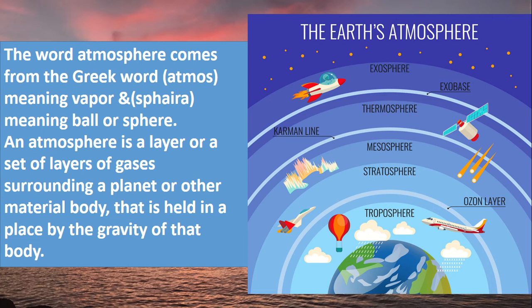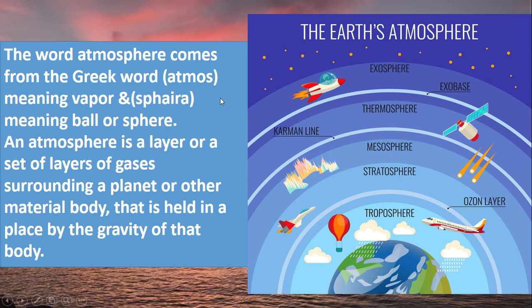And Earth attracts everything towards it. The layers of the atmosphere, whose names we have already learned in standard 7, are the troposphere, or weather layer or dense layer, and the stratosphere. In this layer, the ozone layer, we can also find the availability of ozone gas. Then the mesosphere, thermosphere and exosphere.